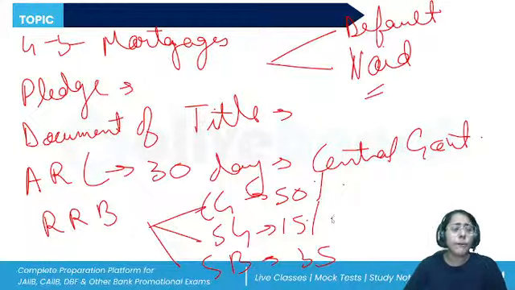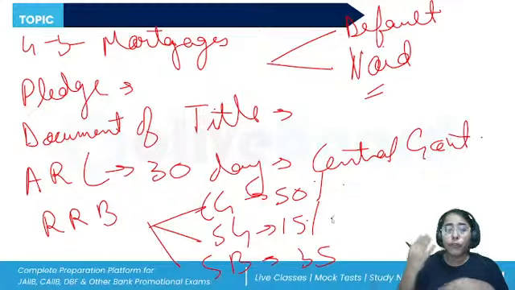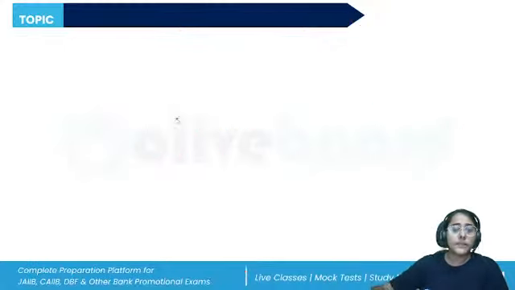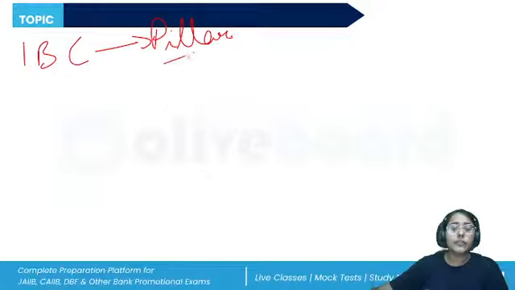Questions were also there from the IBC code. We have already revised the IBC code in detail, the introduction to the Insolvency and Bankruptcy Code. So the definitions, then the interim resolution professional, how they are appointed, the resolution professional, the four pillars. So revise the IBC as well. Responsibilities of the four pillars you can revise: the insolvency professionals, information utilities, adjudicating authorities is important. So remember the NCLT and DRT.